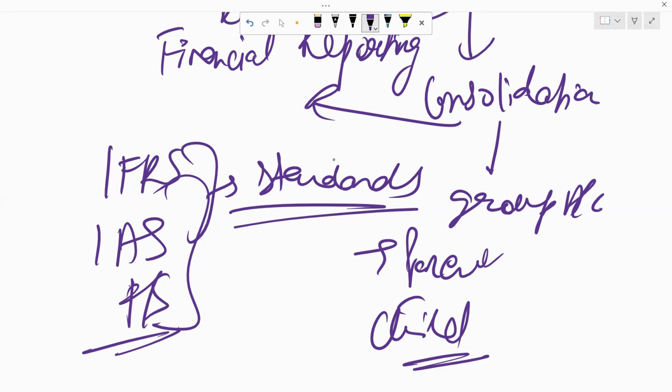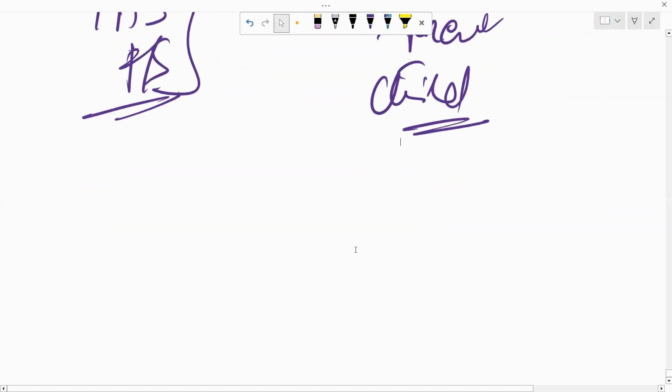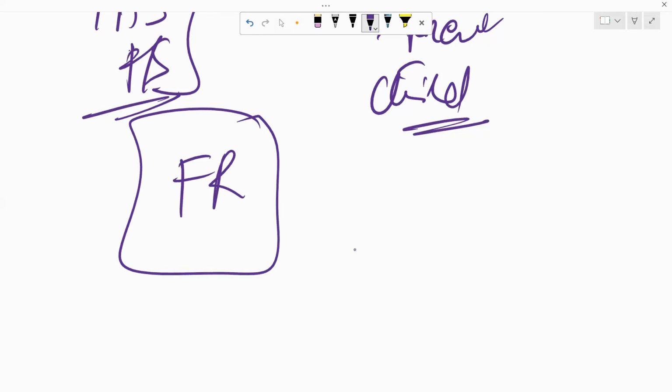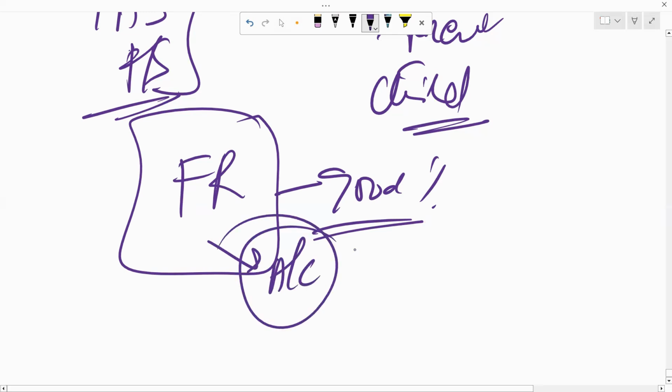Now there are more than 60-70% of the students who start with FR as their first skill level paper. In my opinion, that's the best strategy to go for, because firstly, FR has good pass percentages. It boosts your confidence that if it has a 50% pass percentage, for example, I will be able to pass my paper with good marks, and it boosts your morale and your motivation as well. Secondly, it is all accounts. We do not have anything new over here.